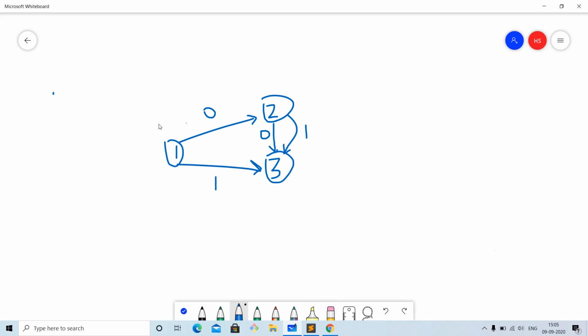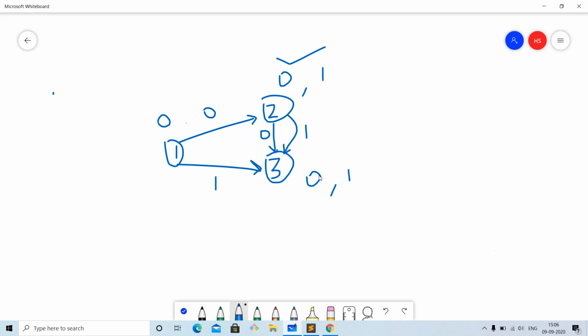If I give city 1 color 0, then I can only go from 1 to 2, not from 1 to 3, because I cannot go along roads of a different color. Then from 2, if I give it color 0, I can go from 2 to 3, and even if I give it color 1, I can again go from 2 to 3. So in this case we can choose 0 or 1 optionally, and for 3 we can give it color 0 or 1. It doesn't matter because we do not have to go anywhere from here, and this is our final destination.